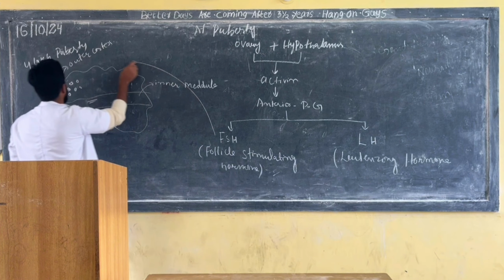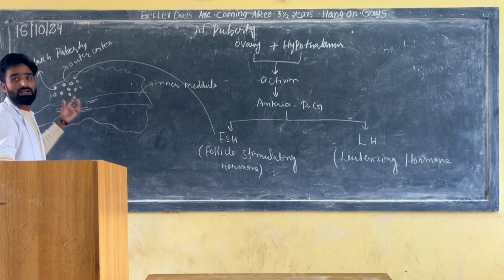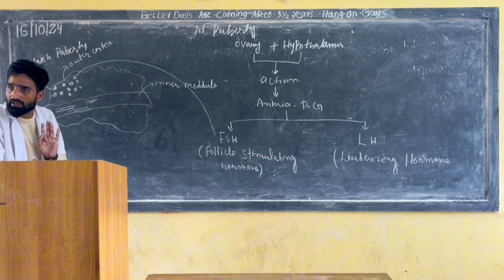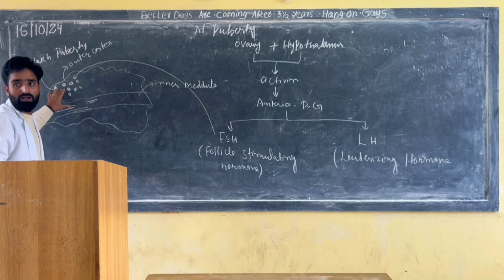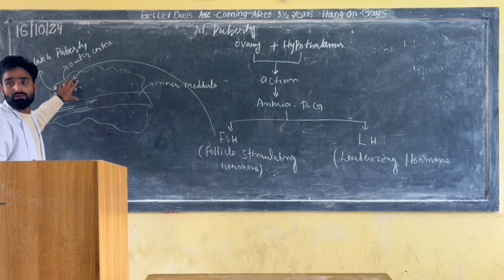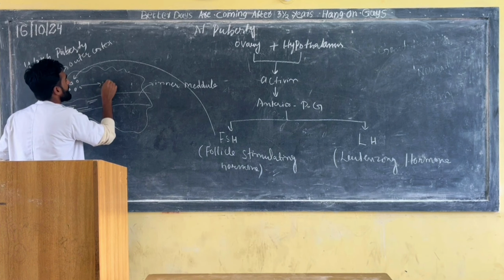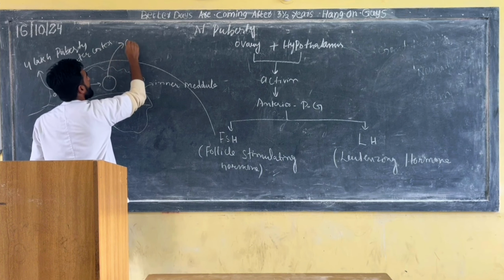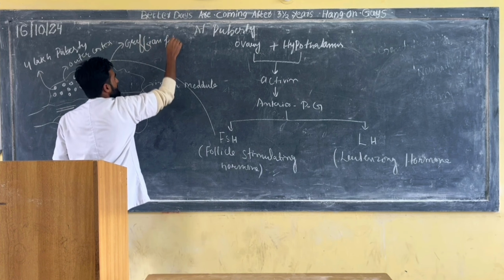So this FSH will act on these follicles so that they get stimulated and grow. These are the immature follicles, and they will get converted into mature follicles, also known as Graafian follicle.